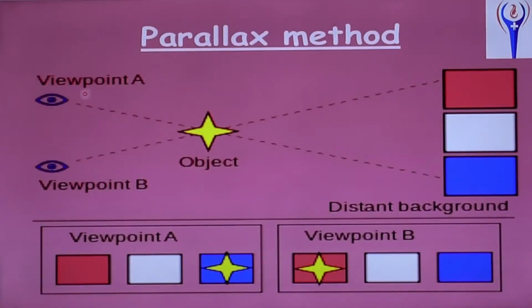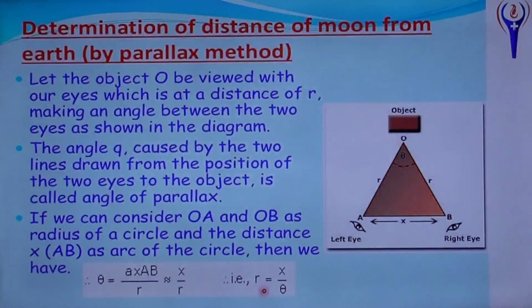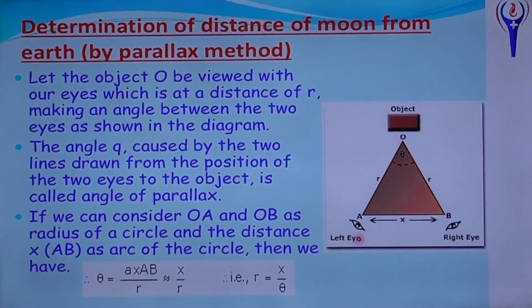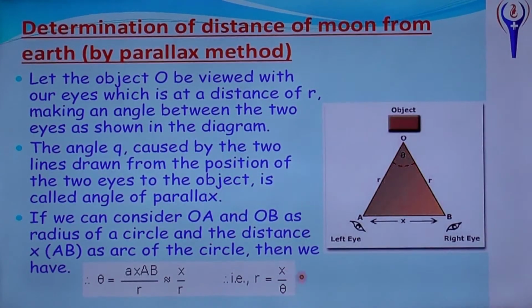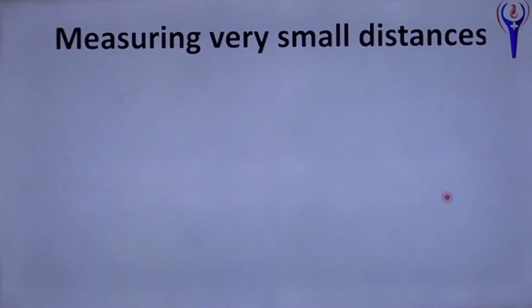There is one object. Suppose it is viewed at a point A, background will be like this. Viewed at point B, it will be here. Then based on that, it will be measured with this formula. That is R equal to x by theta. This is the theta and x is the distance between the two viewpoints, and R is the distance between the distant object and our point. R equal to x by theta. It's taken from the length of an arc formula only. That is the parallactic angle formula. From that only parsec will be obtained. 1 parsec equal to 3.26 light year. That will be taken from this parallactic angle.